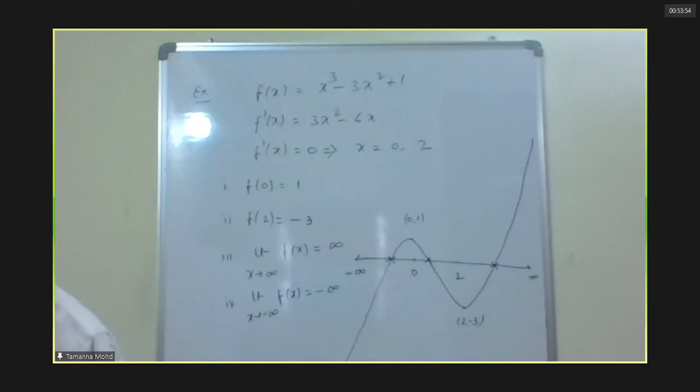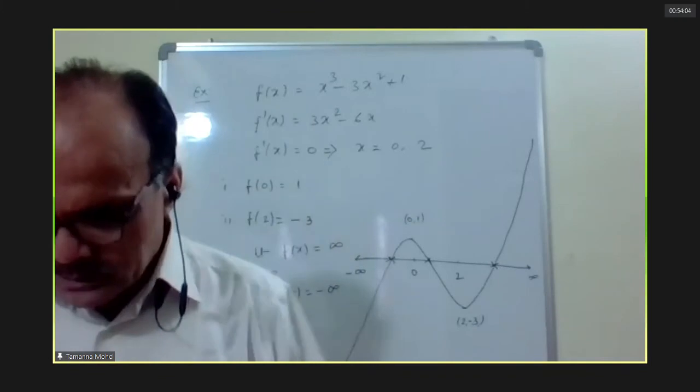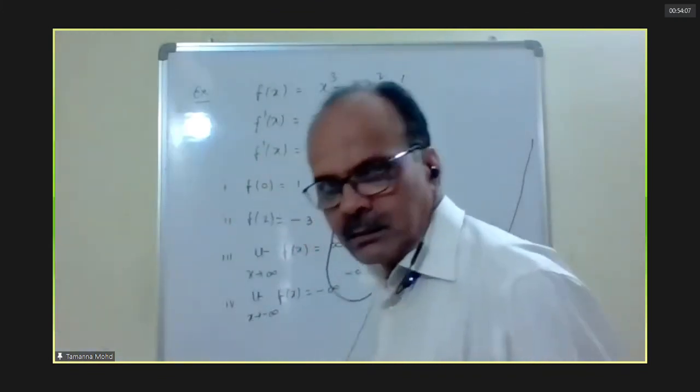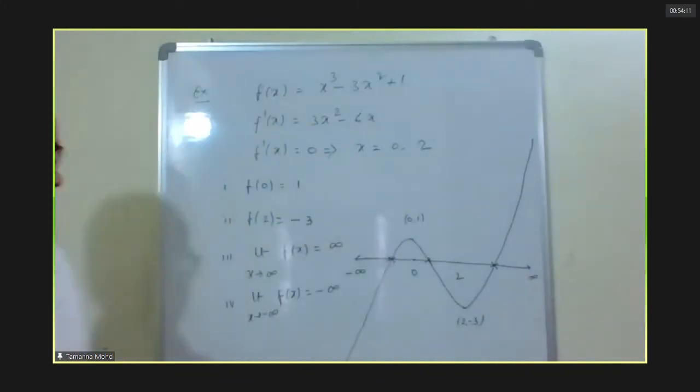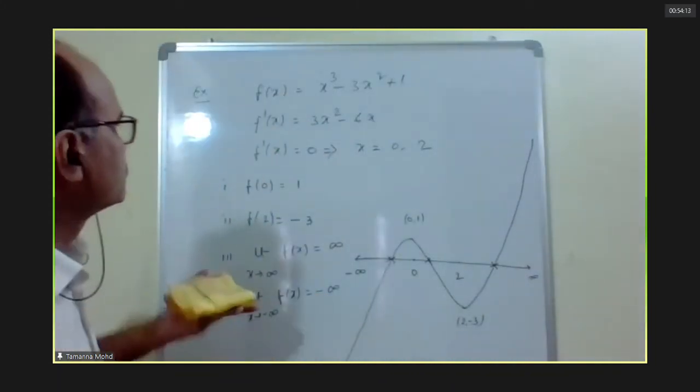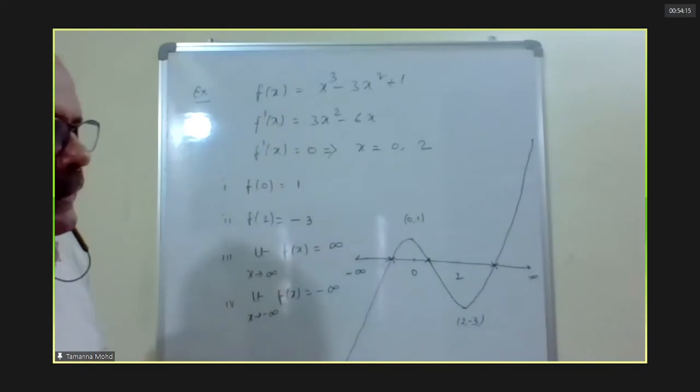Now, based on this, some simple objective questions which have come in Mains and Advanced, I'm writing based on this concept. Shall I rub it?